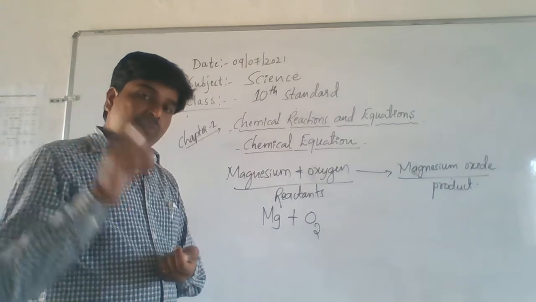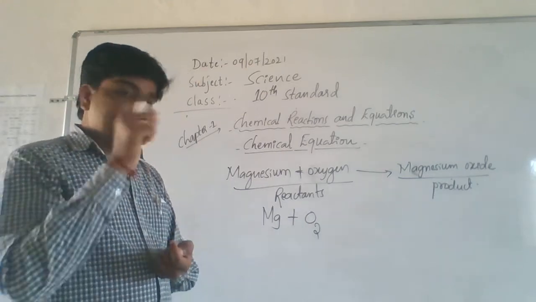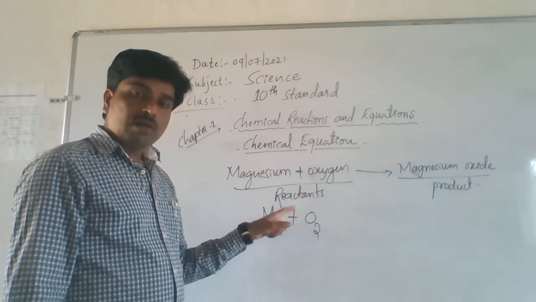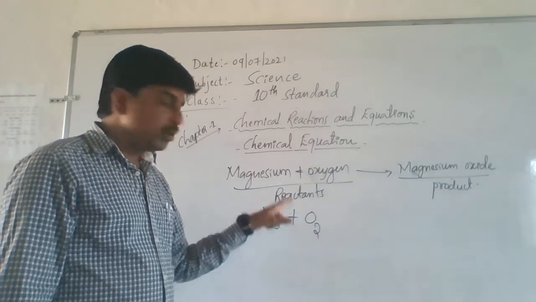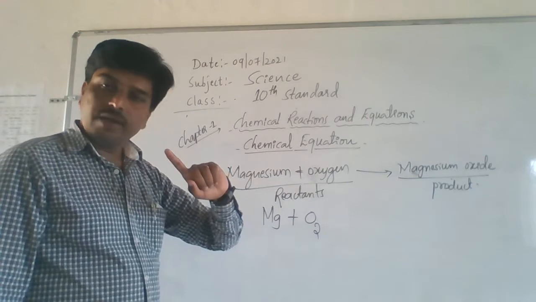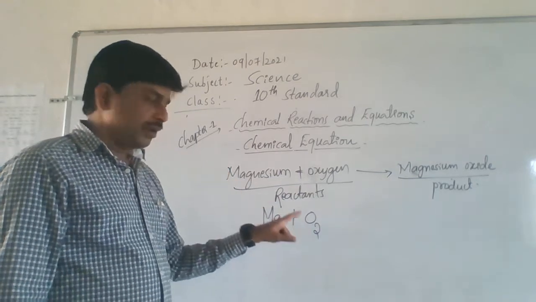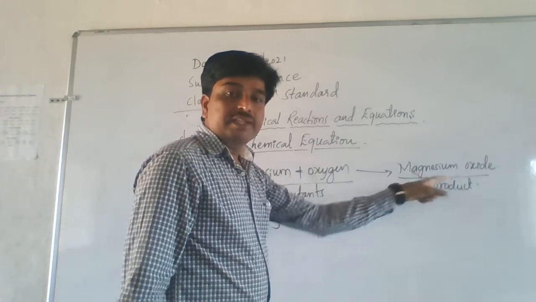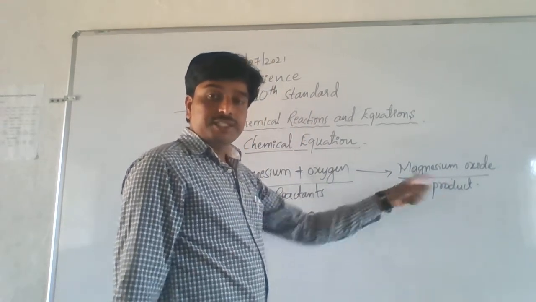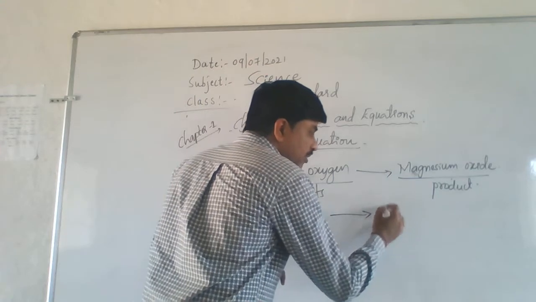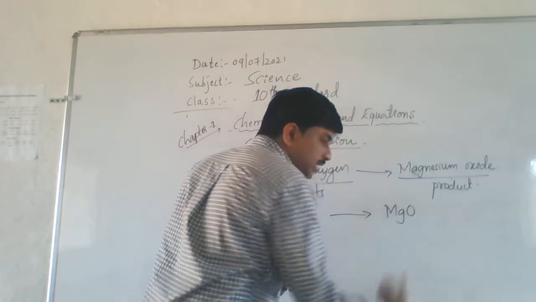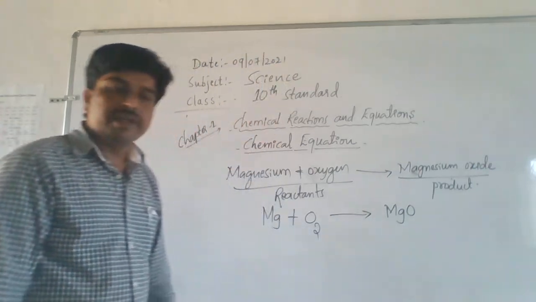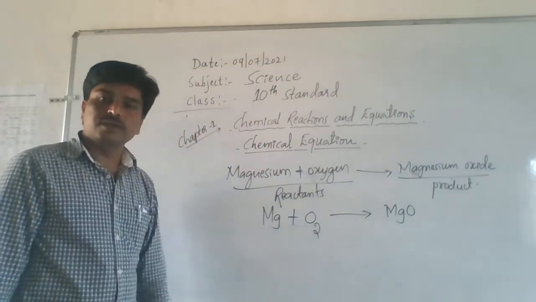Hence we always write oxygen as O2 in a chemical equation. So magnesium reacts with oxygen and forms what? Magnesium oxide. What is the formula of magnesium oxide? MgO. MgO means magnesium oxide. Understand?